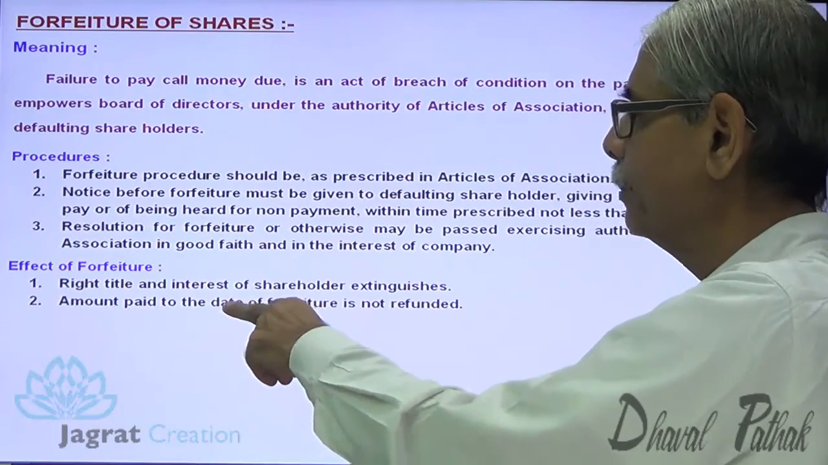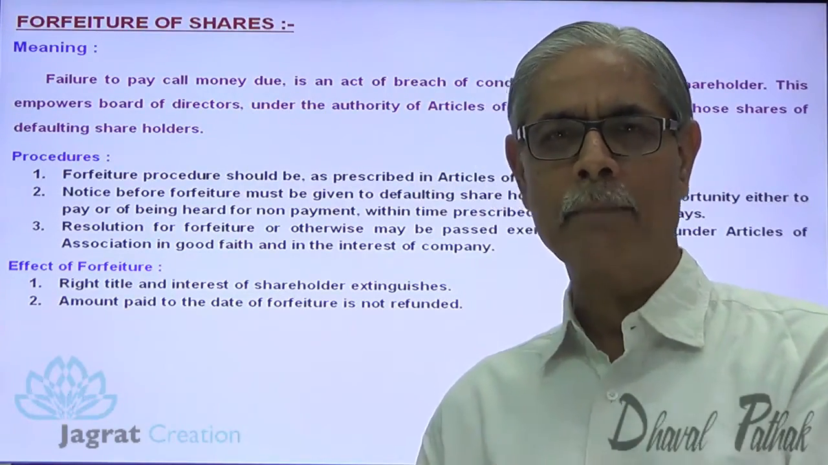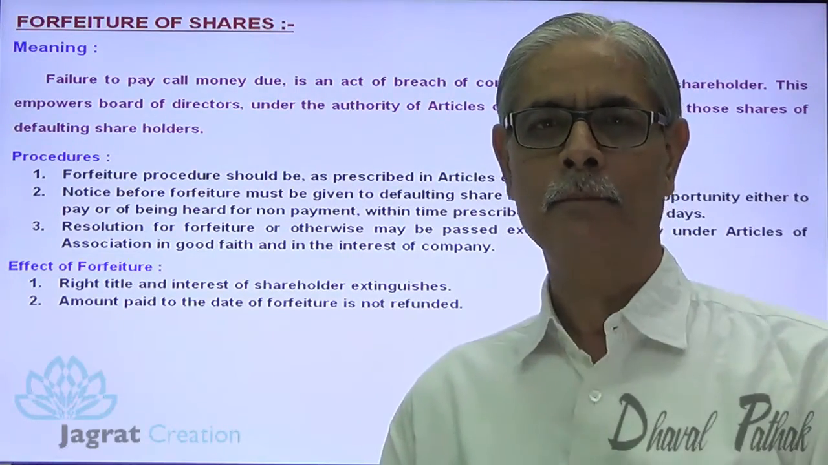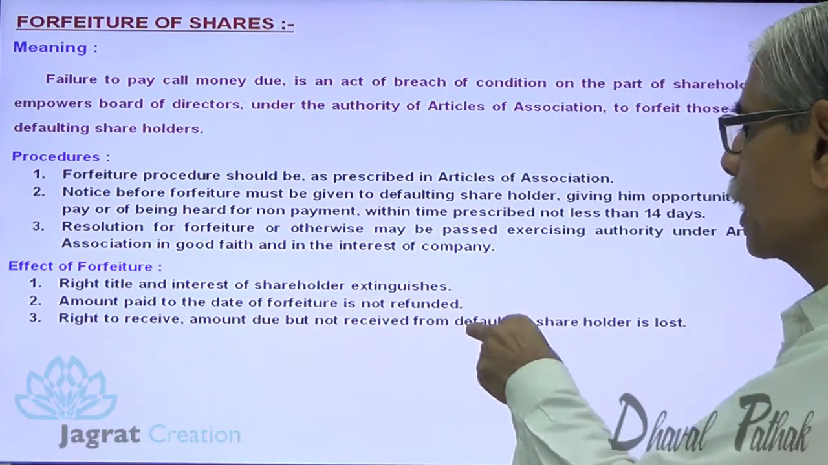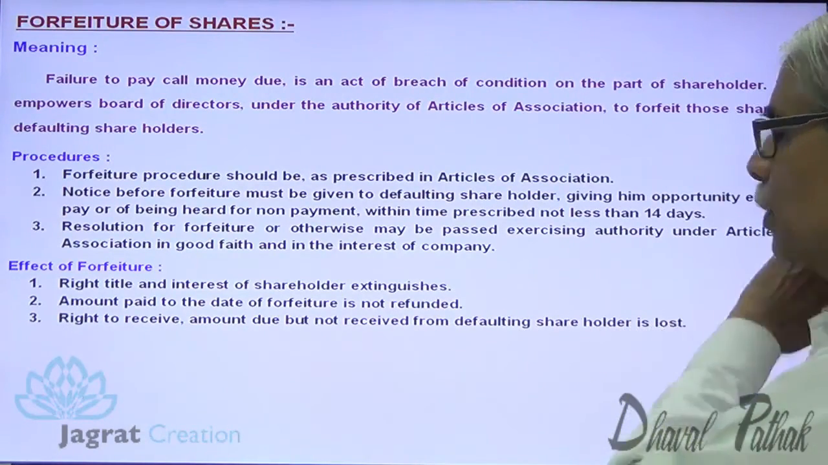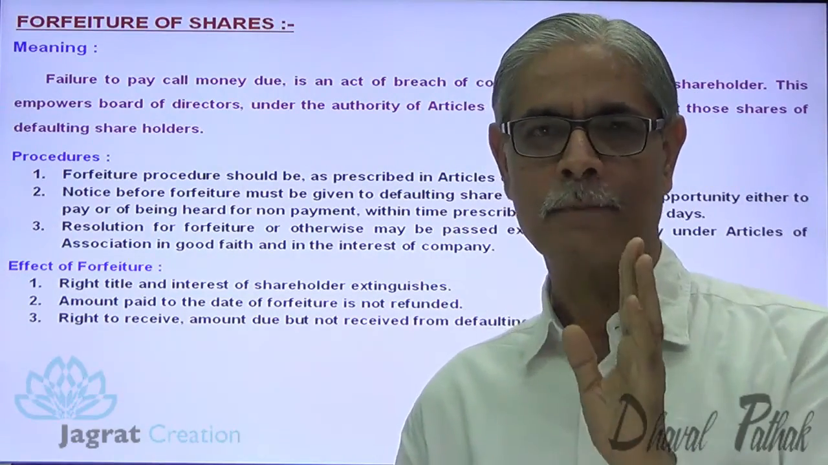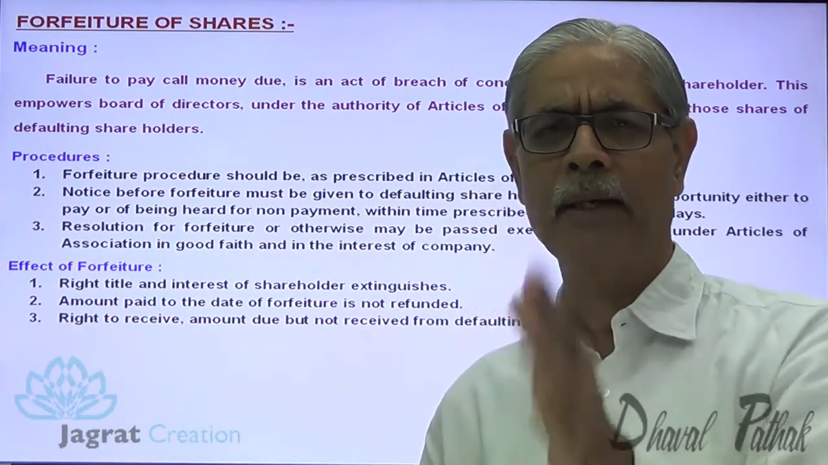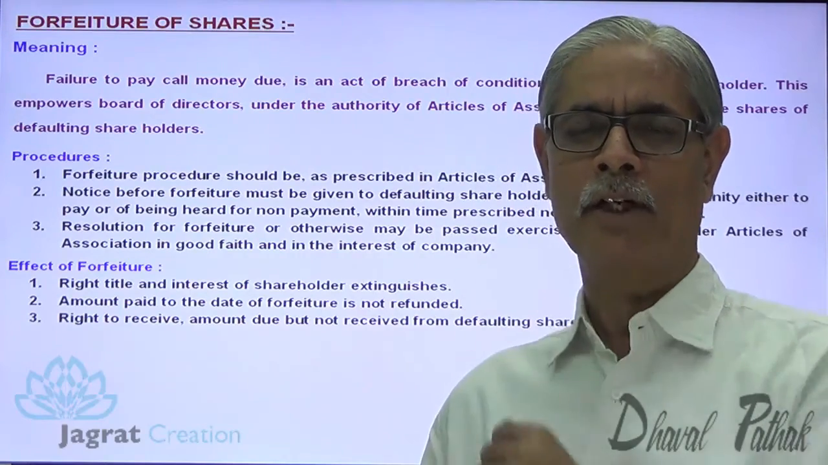The amount paid by him to the date of forfeiture is not refunded. So the 60 rupees paid by him is not refundable now. That's a forfeiture income. And the right to receive the amount due but not received from a defaulting shareholder is lost. Now, on a share of 100, he has paid 60. That has been forfeited, not refunded, and becomes the income of the company. The name of that income is share forfeiture income.